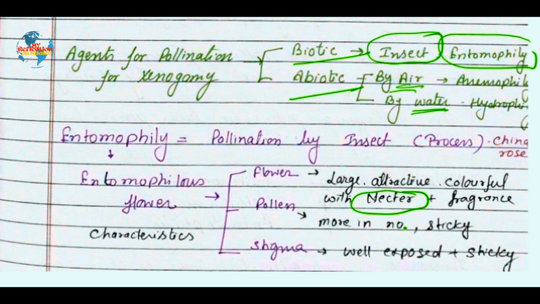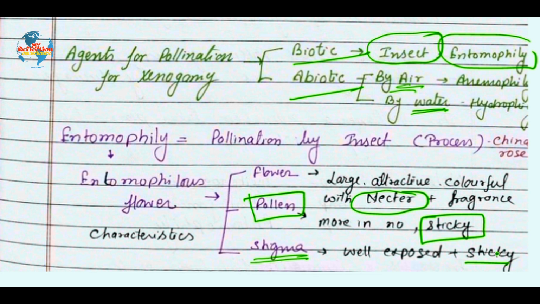Second, the property of pollen, very important here, is that pollen grains should be large in number and should be sticky. Why sticky? Because these pollen grains will stick on the wings and the feet of the insect when it is traveling from one flower to another, and accidentally they are doing pollination. Then third and most important thing is the stigma of the flower, which should be well exposed and sticky. Again, the same reason, so that it permits the pollen grains to stick there for pollination.